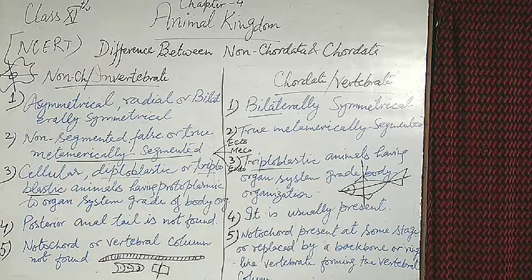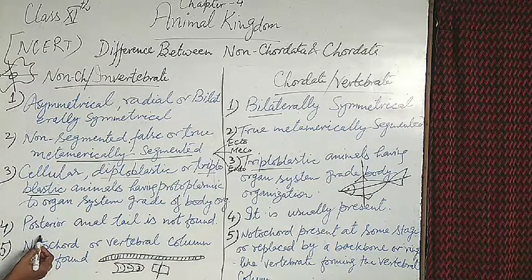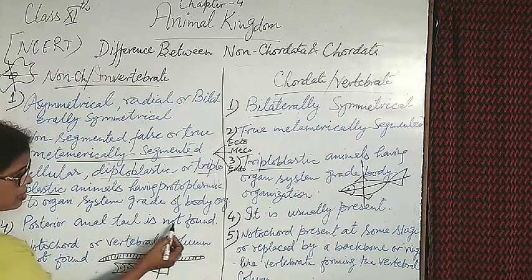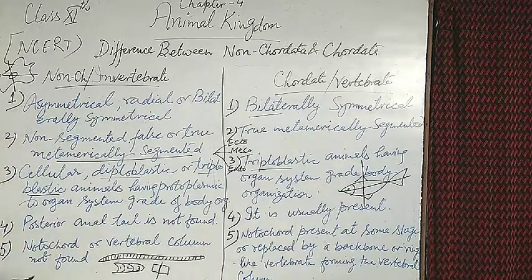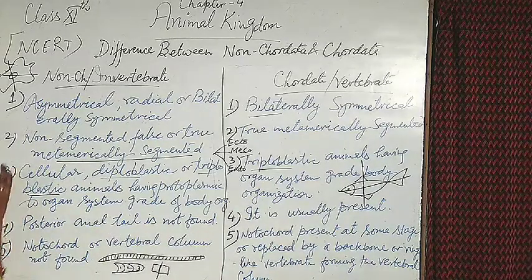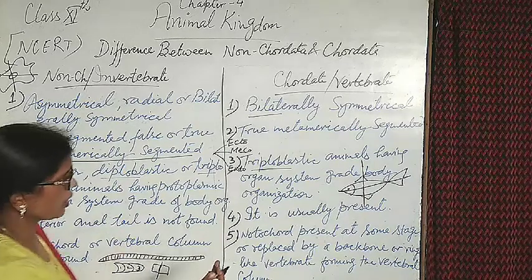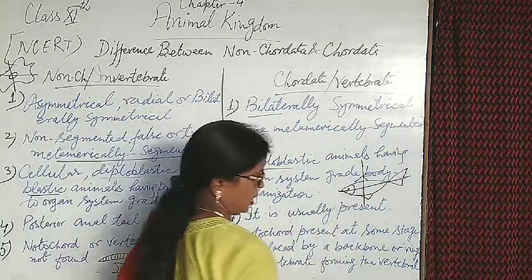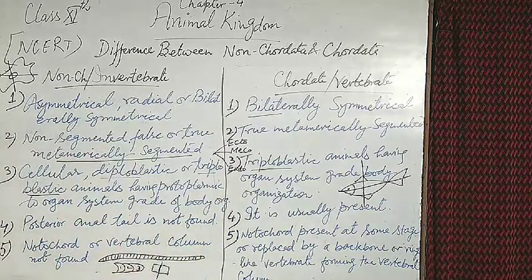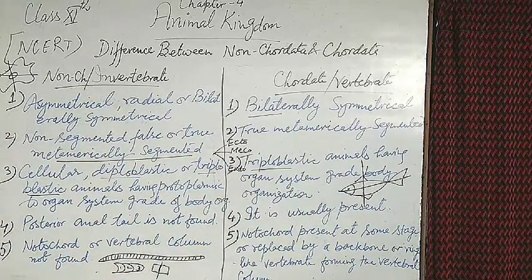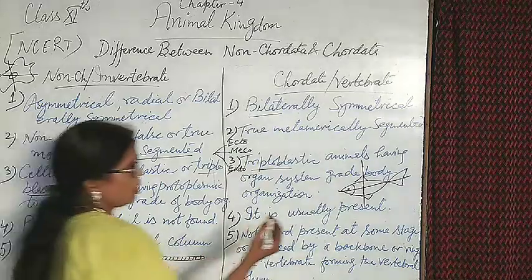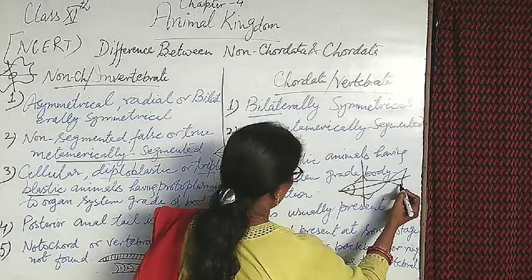Understand? And the next point is that a posterior anal tail is not found. No type of tail is found in invertebrates. And in chordates, it is usually present in the posterior region, the posterior part containing a caudal or anal tail.